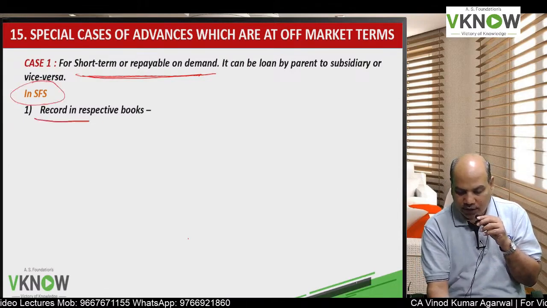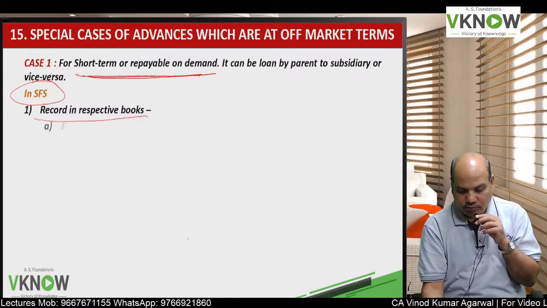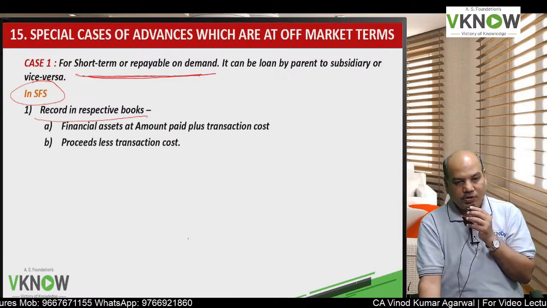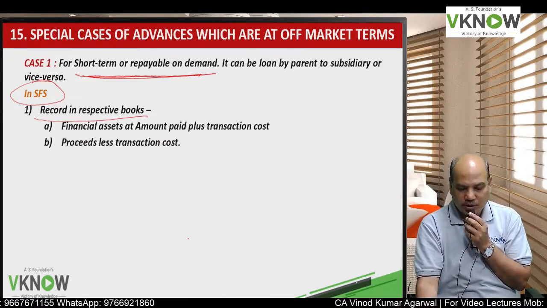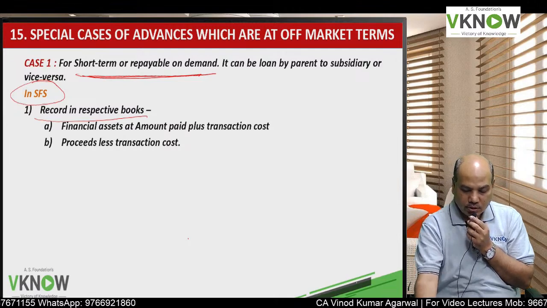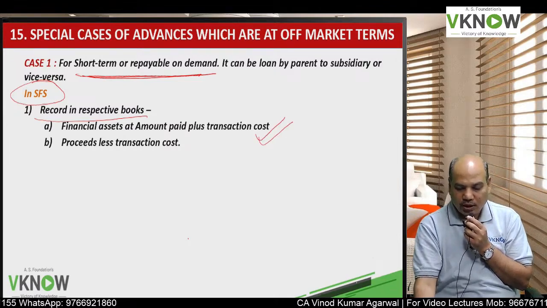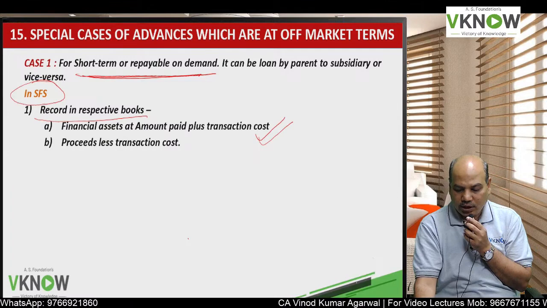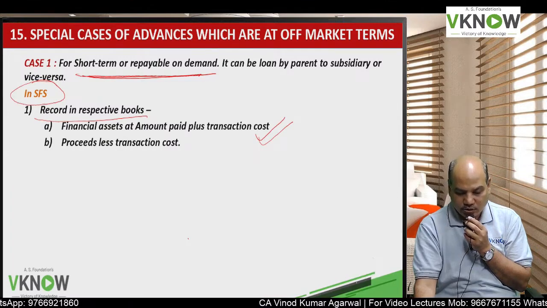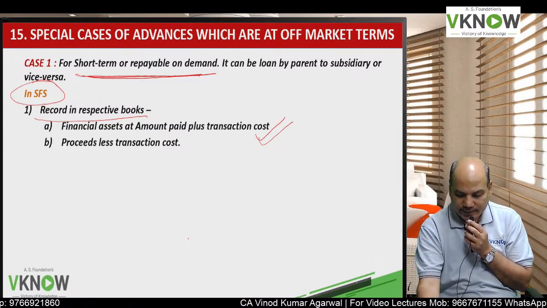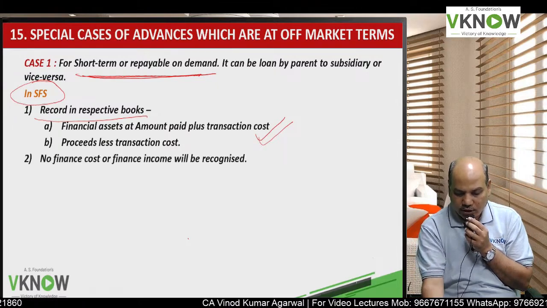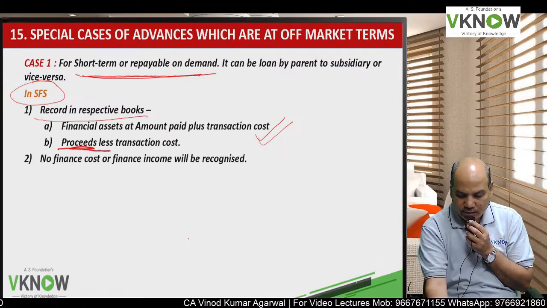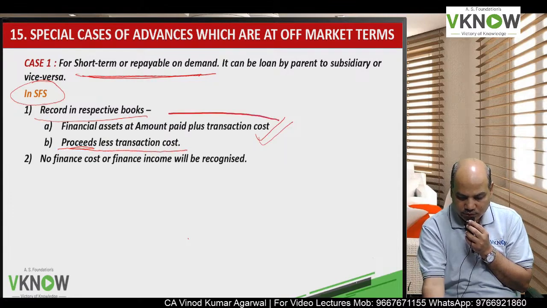In separate financial statements, whether the parent has given the loan or the subsidiary has given the loan, the financial asset will be recorded at amount paid plus transaction cost. The other party will record at proceeds minus transaction cost.